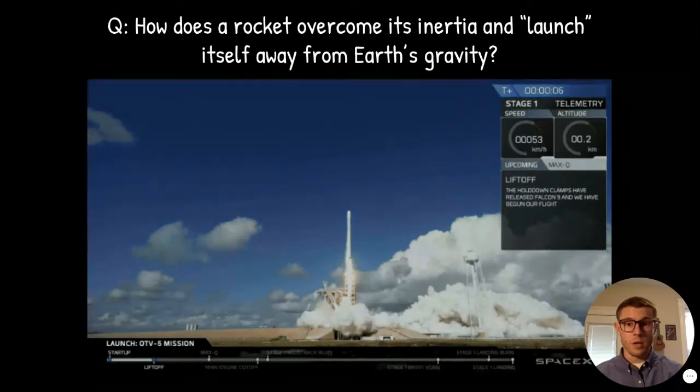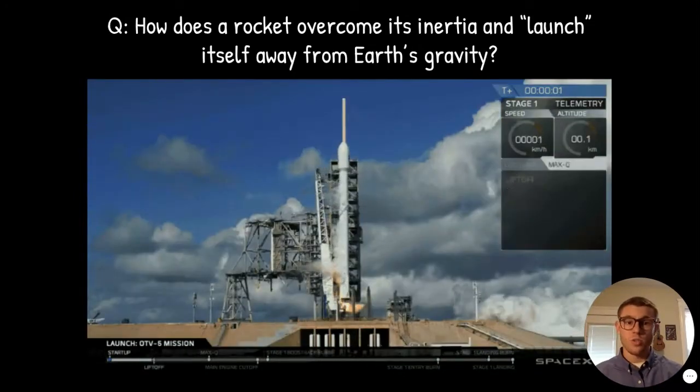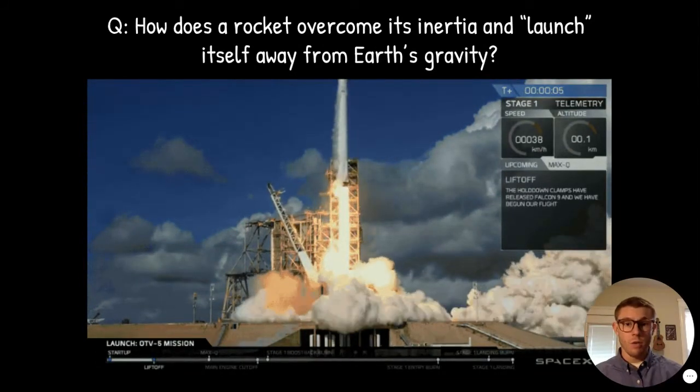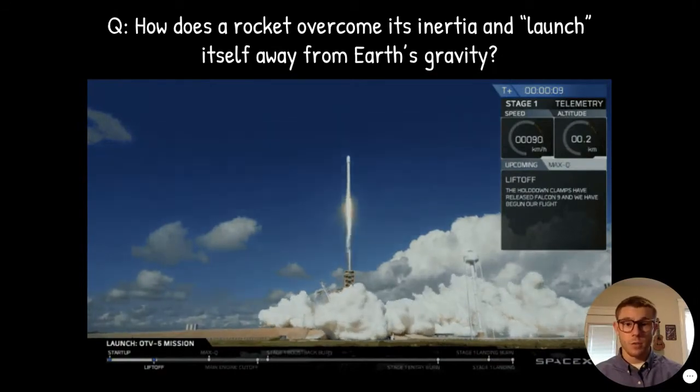So what does it need to do in order to launch itself away from Earth's gravity? Well, it needs to exert an extremely high net force. There needs to be a really high net force that allows it to overcome this inertia in order for it to blast off towards space.